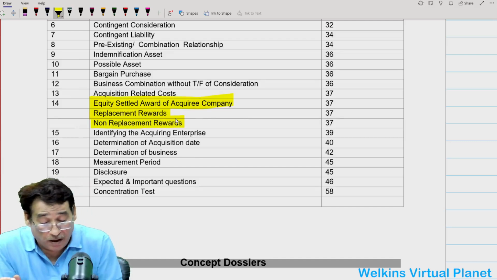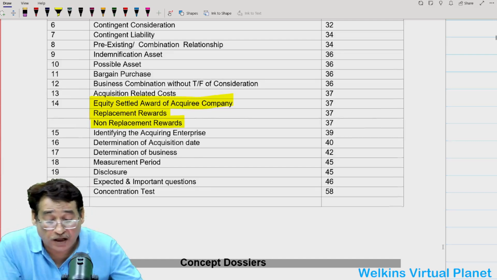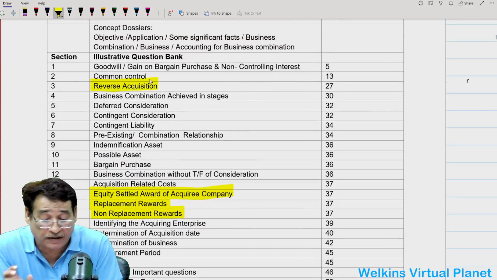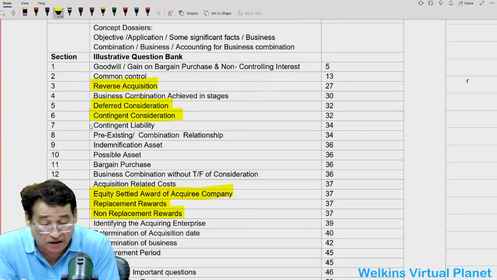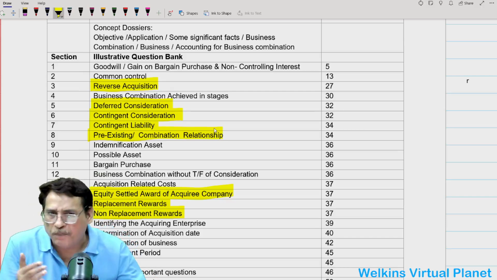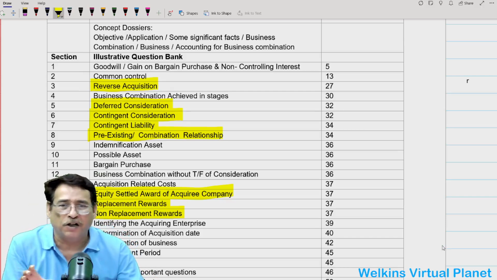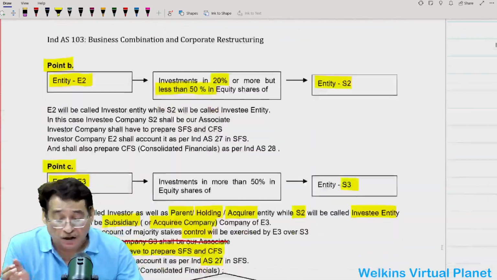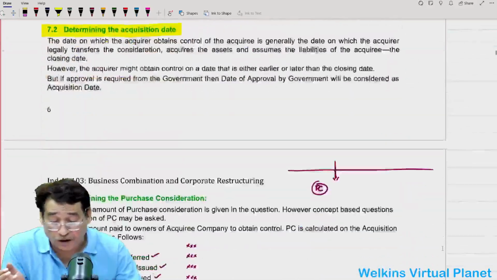And we have also kept separate topics for reverse acquisition, as I was talking about. Then here, see, deferred consideration, contingent liability, pre-existing, and so many topics are there. So actually on deferred consideration and contingent liability, you can expect some concept-based questions. Correct? So, that was the point.